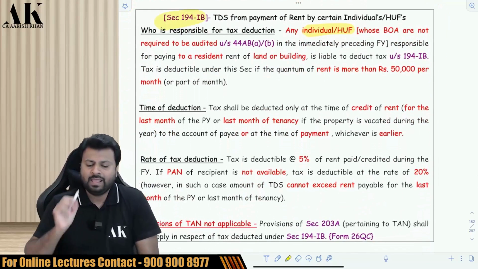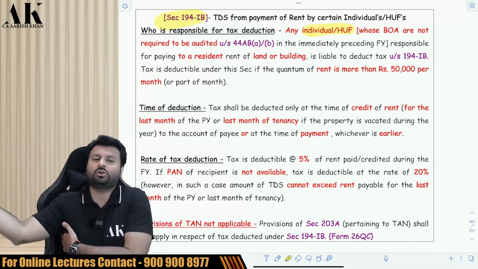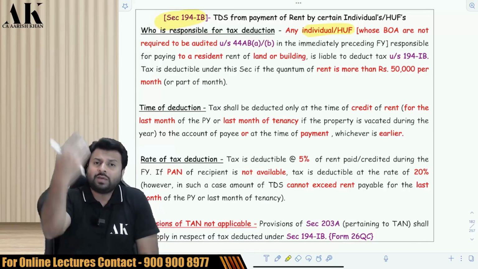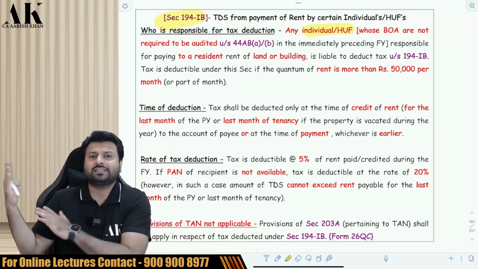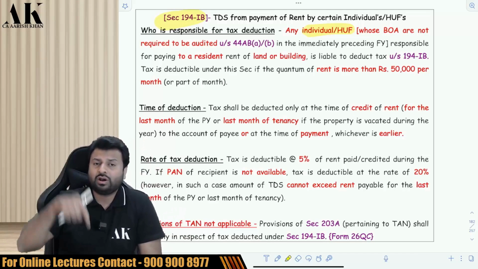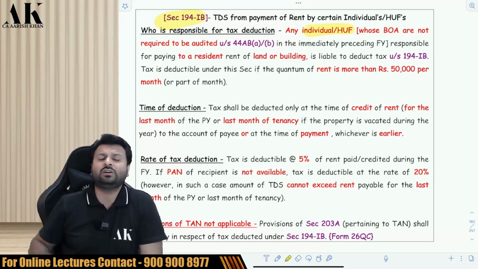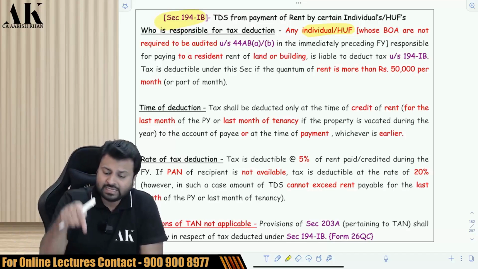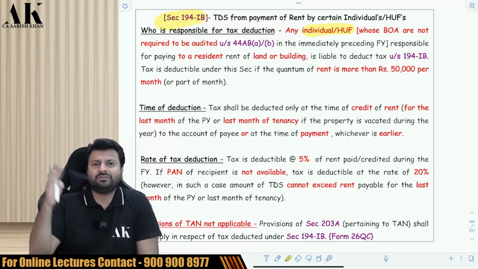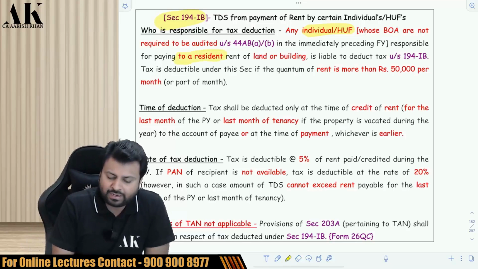Be very careful. If last year's turnover is greater than 1 crore, greater than 50 lakhs, go to 194I. If it is less than 1 crore, less than 50 lakhs, come over here. Or if you are not a PGBP SSE, the question of 194I does not arise, then you have to come under this section, because 194I puts a criteria of last year's turnover greater than 1 crore or greater than 50 lakh. So who will come here? A PGBP SSE will come here if the last year's turnover is less than 1 crore, less than 50 lakh. A non-PGBP SSE will also come here if they are making a payment of rent of land and building to a resident.